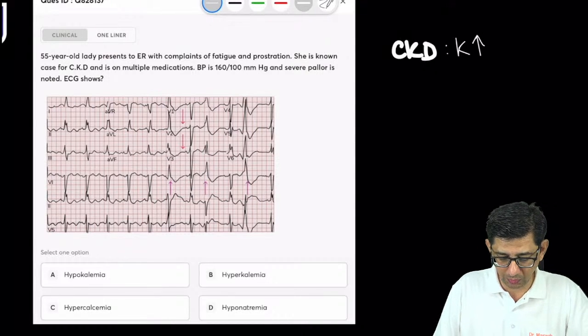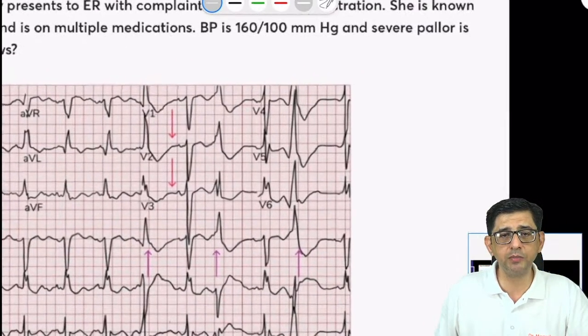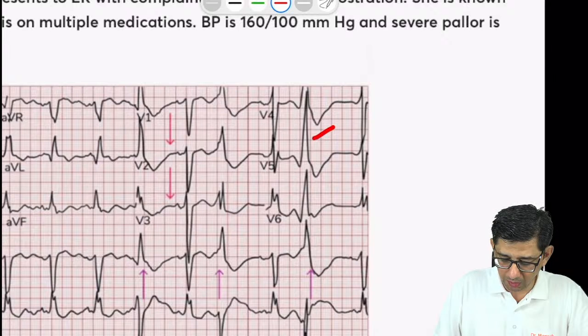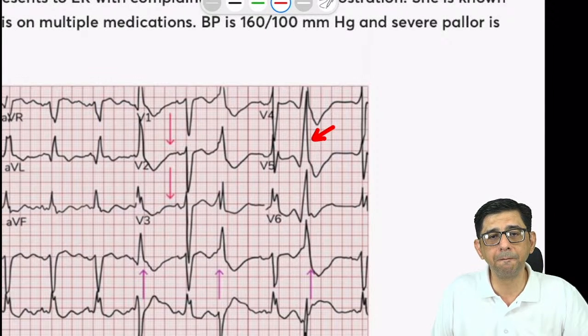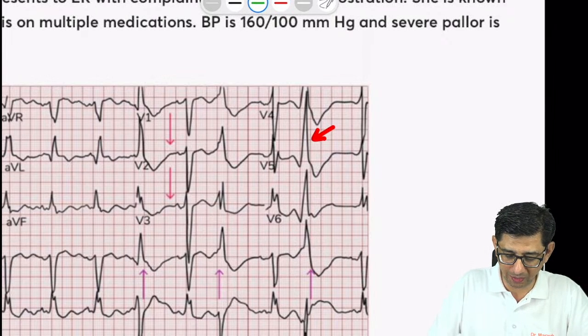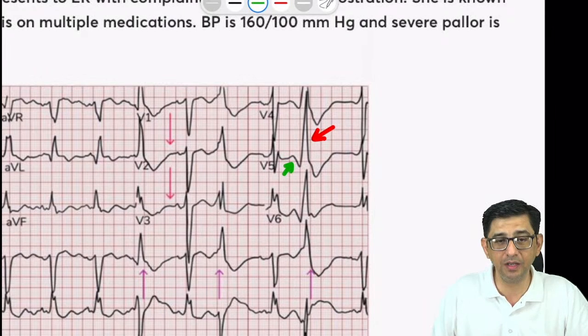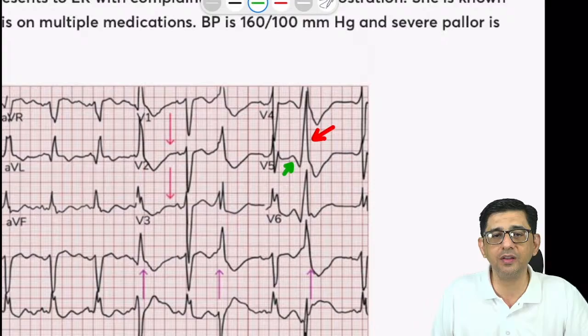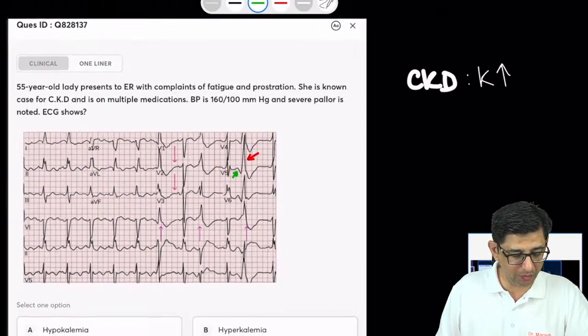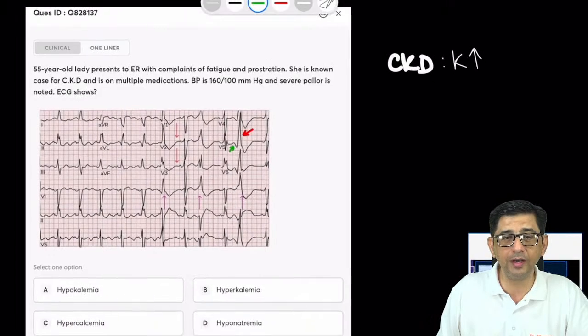But I don't think so. Anywhere you are seeing tall tented T waves, I'm just zooming it in for those of you who are commenting. So this marking is not a T wave, it is the R wave. This that you can see is not a tall tented T wave, guys. This that you're marking is the R wave. You can see there is a Q. I'll just do markings there, right? The one I marked in green is the Q wave. Then what is going up is R, and then you can see an S wave. So this is definitely not hyperkalemia.